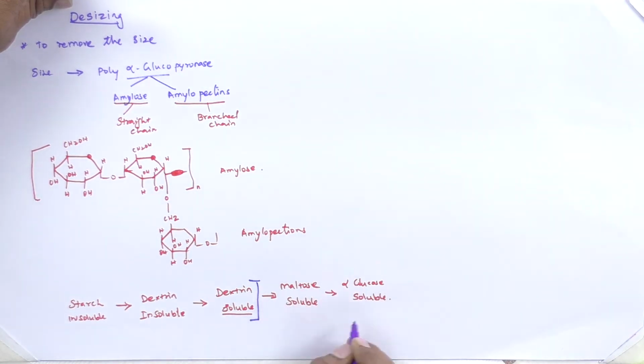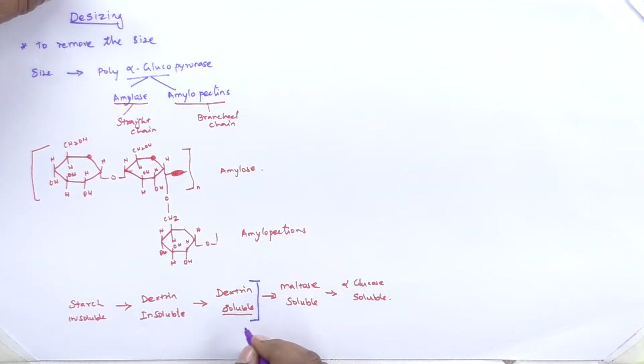So they stop at soluble dextrin, and immediately wash the sample to remove the soluble starch with warm water, and then wash the sample with cold water, then the next process. So this is the process to remove the starch present in the fabric.